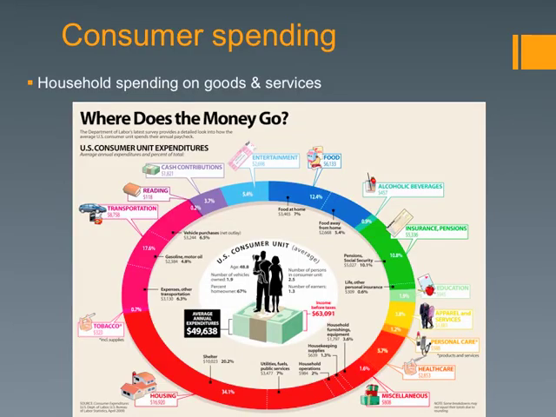Alright, consumer spending is very simple. It is household spending on goods and services. In fact, this is the largest share of where our money goes. Most of the spending that households do comes in the form of consumer spending. And you see here on this chart, you might want to pause it and look at it. It gives you, from the Department of Labor, I'm not sure what year this is, 2009 it looks like, how much money the average family spends per year, as well as their income, things like that. All right, so that's consumer spending.